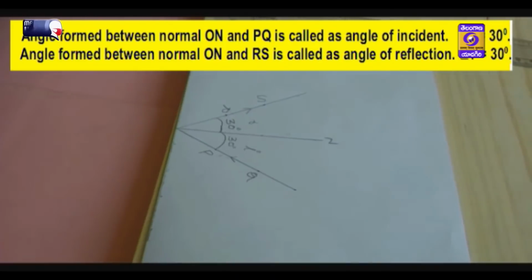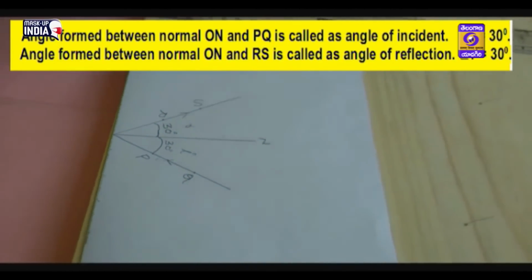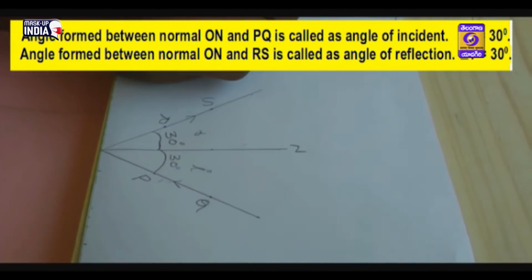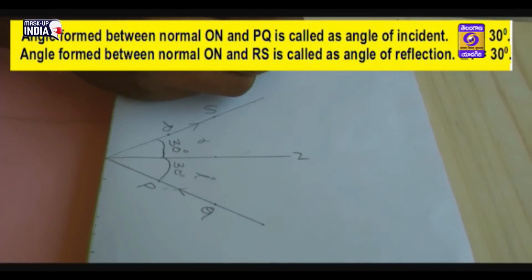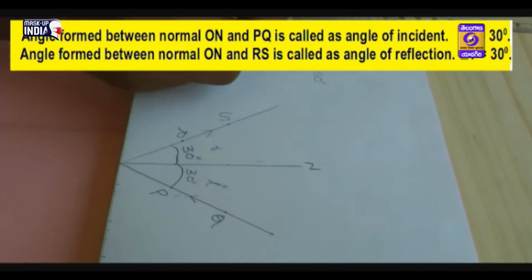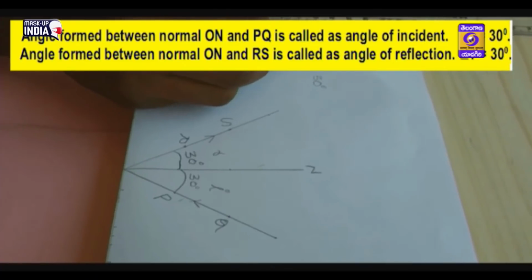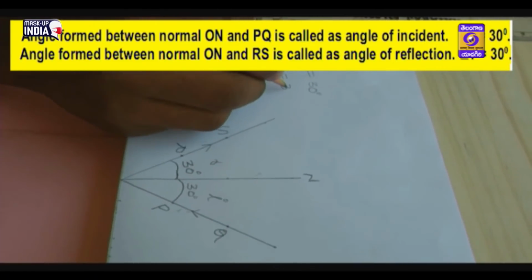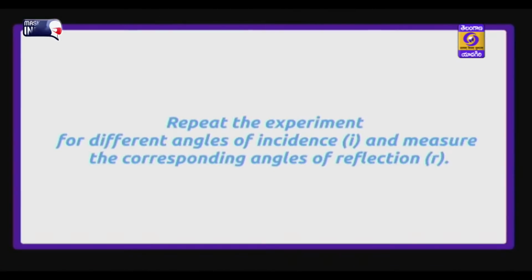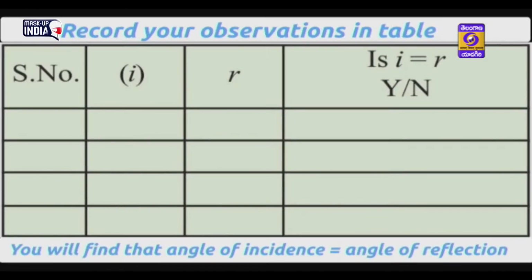called the angle of reflection and it is denoted with angle R. Here the angle of reflection is equal to 30 degrees. That means angle of incidence equals angle of reflection. Repeat the experiment for different angles of incidence I and measure the corresponding angles of reflection R. Record your observations in the table.